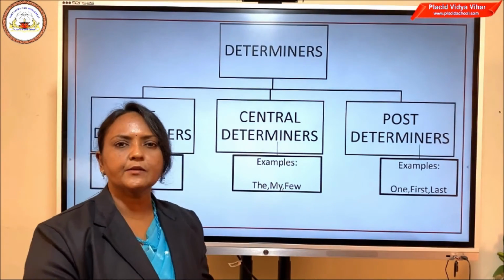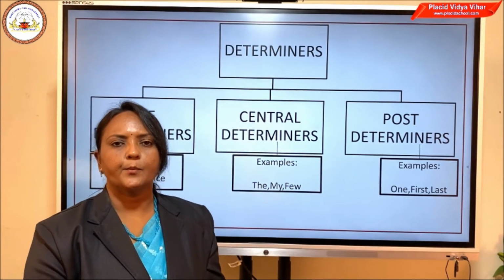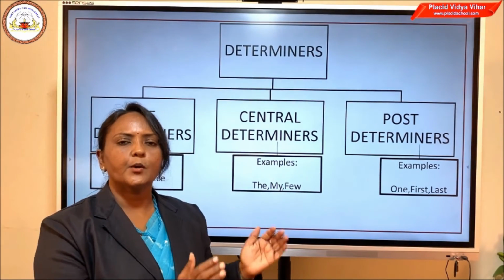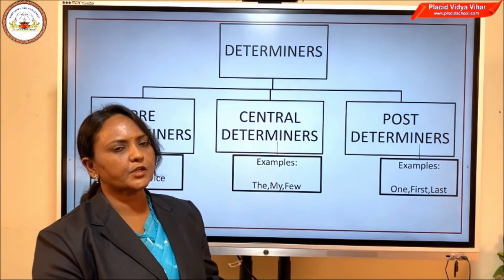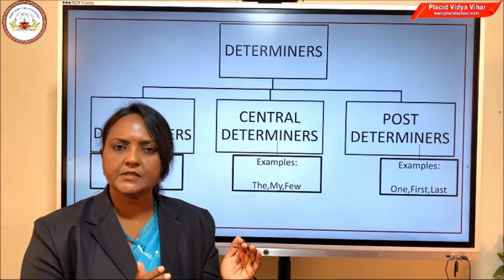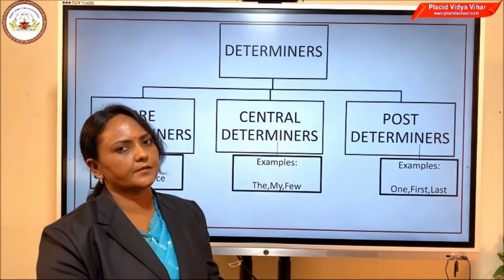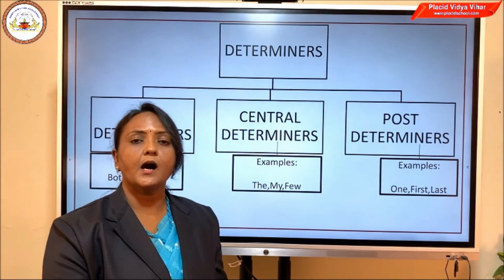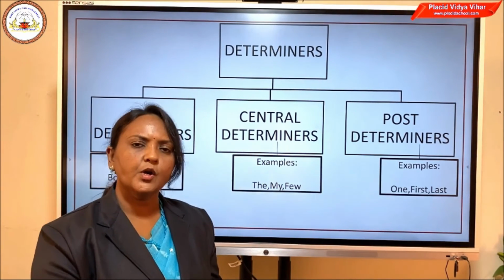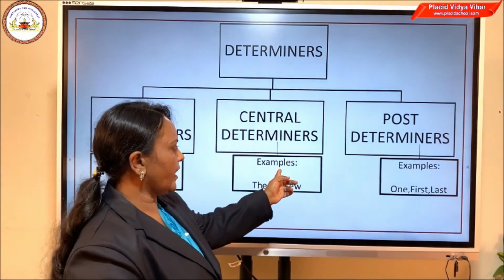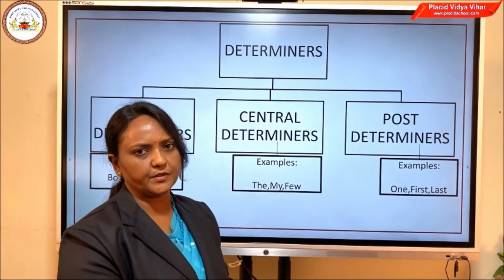From the name itself it is quite clear, isn't it? Predeterminers are determiners which are placed before the central determiners. As you all know, central determiners are the main determiners, and most of the words which come under the heading determiners are central determiners.